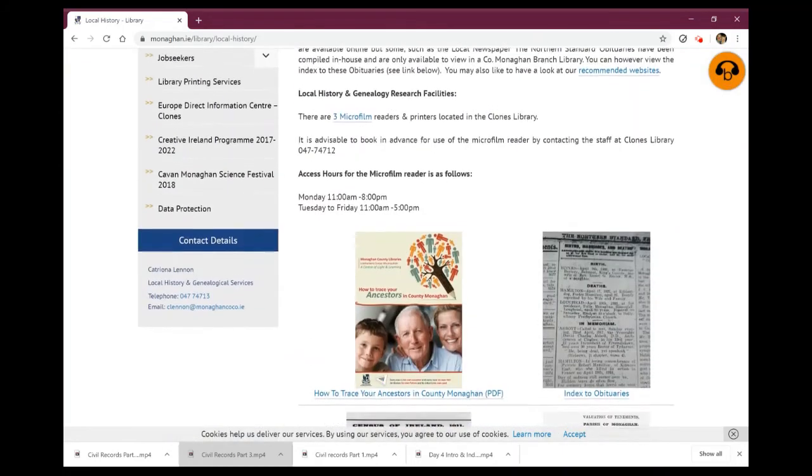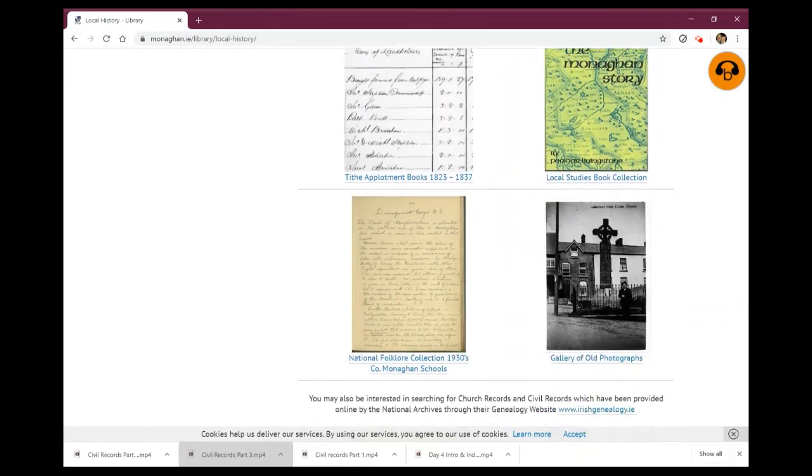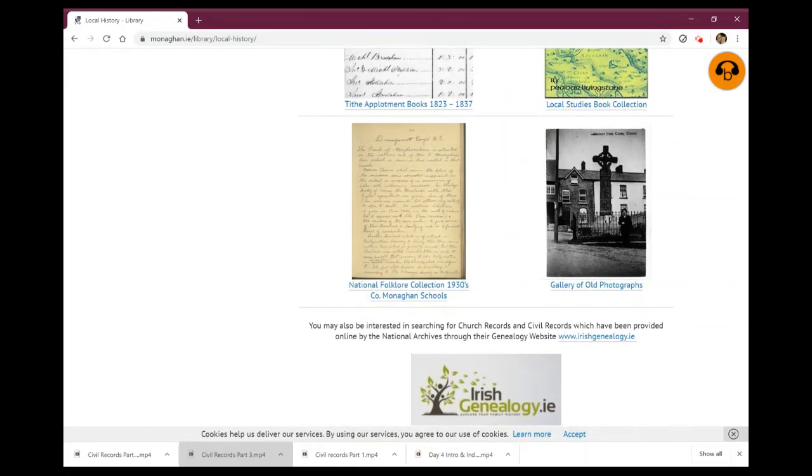Tomorrow we're going to do something slightly different. We're actually going to have a look through the National Folklore Collection and some fabulous local information contained in those copybooks. We'll have a look through them tomorrow.